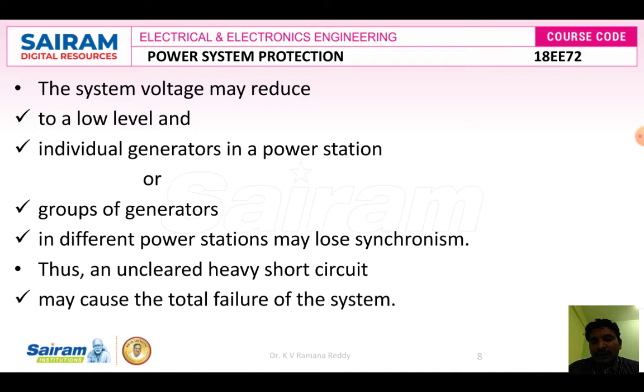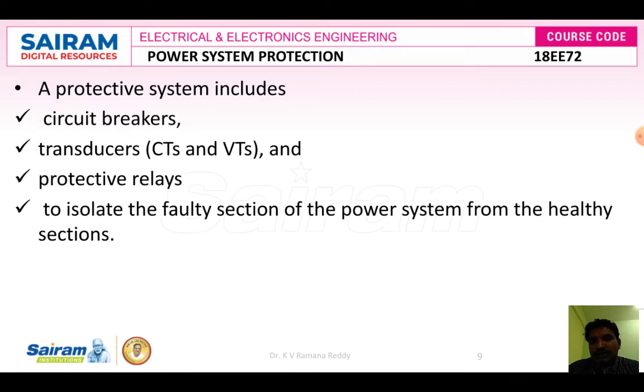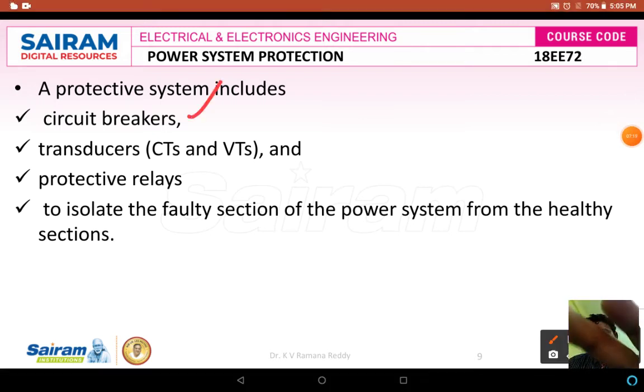So definitely we have to protect the healthy section of the system from the faulty section. Proper protective devices should be used for each section. A protective system generally includes circuit breakers, transducers, which consist of current transformers and voltage transformers, and protective relays, to isolate the faulty section of the power system from the healthy sections.